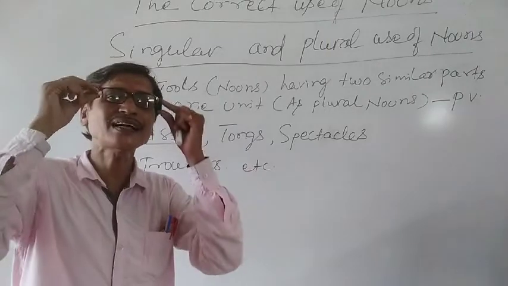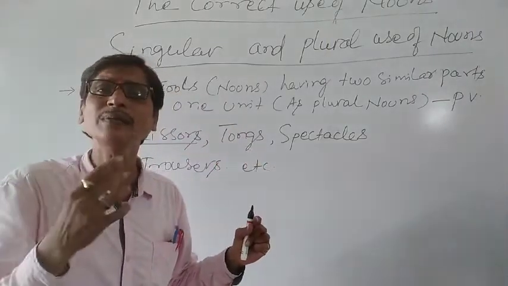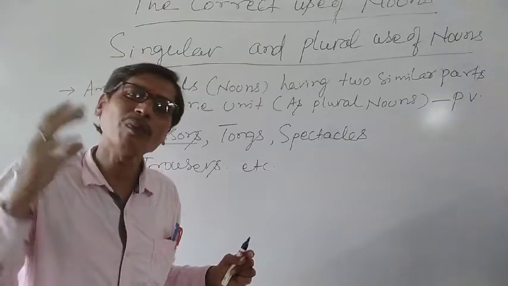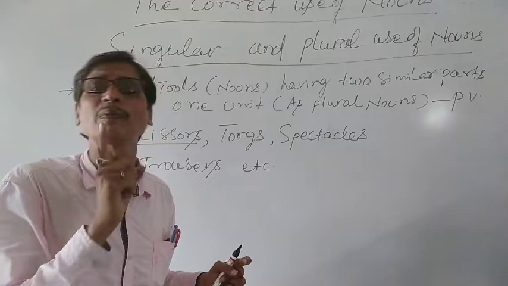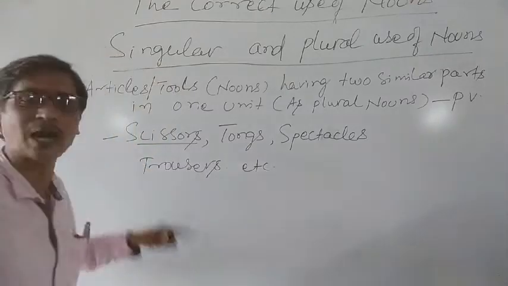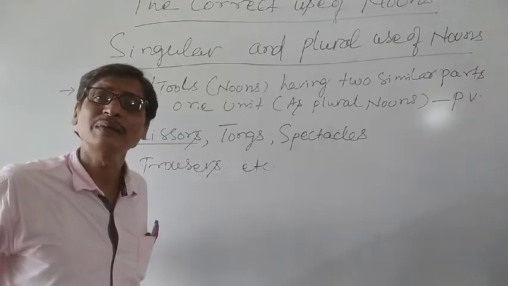Similarly, spectacles. You see, a spectacle has two identical parts. We cannot use "a spectacle." We often use spectacles and must use a plural verb with this. Similarly, trouser. Trouser also has two similar parts, but in one unit.